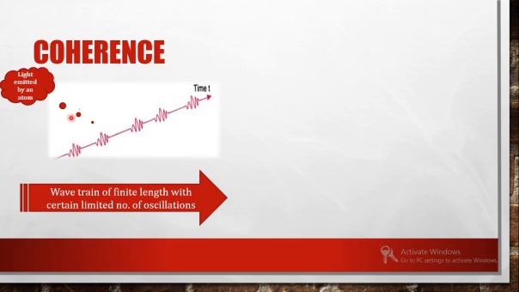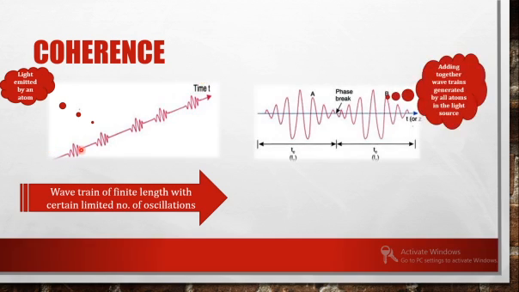You can consider the light emitted from an atom as a wave train of finite length, very small length, isn't it? It is not infinitely progressing, but it has finite length with limited oscillation. So adding together similar trains, what you get will be a pattern like this of varying amplitude.